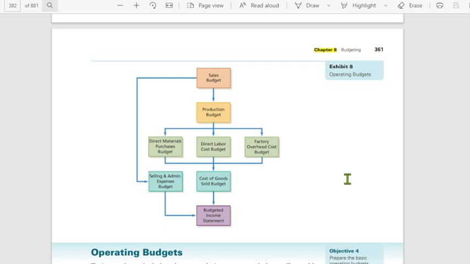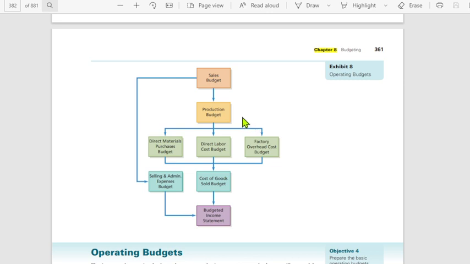Let's take a look at this exhibit kung paano siya ginagawa. So, ang una nating ginagawa under this is the sales budget. So, we forecast kung magkano ang sales, at what goal do we look at our sales in terms of number of units and number of pesos, at kung anong amount ang kailangan natin to be able to accomplish yung goal related to sales. Yung mga sales targets natin, ano ang related cost para ma-achieve natin yung mga ganong sales targets in terms of units and in terms of pesos.